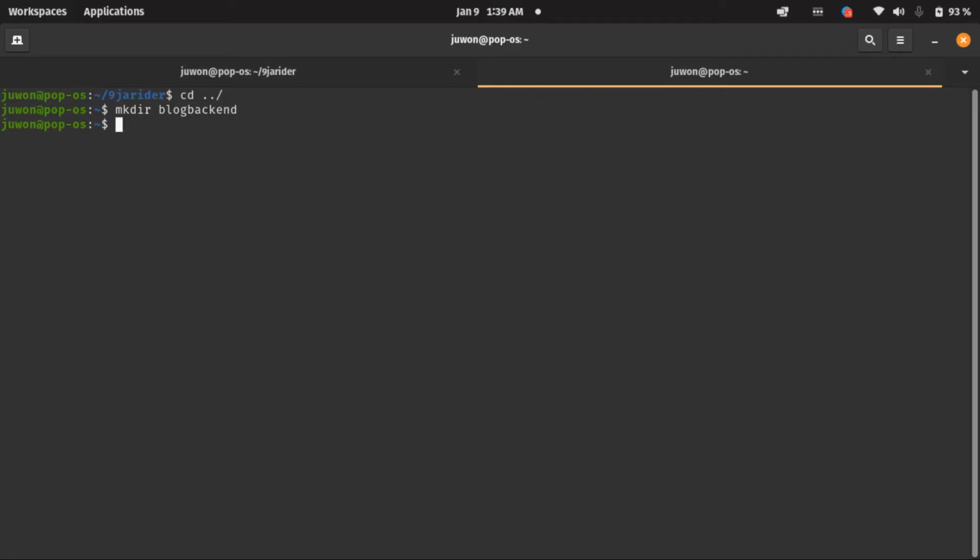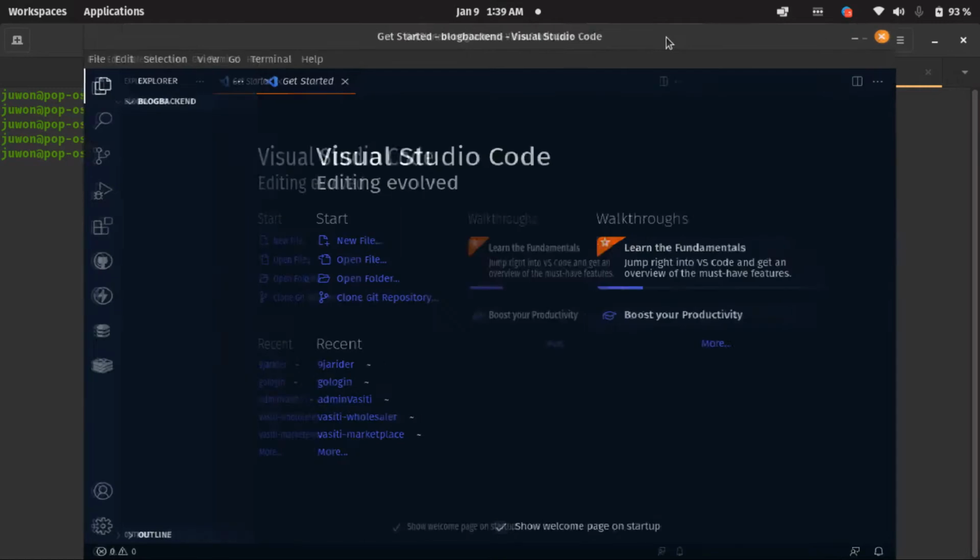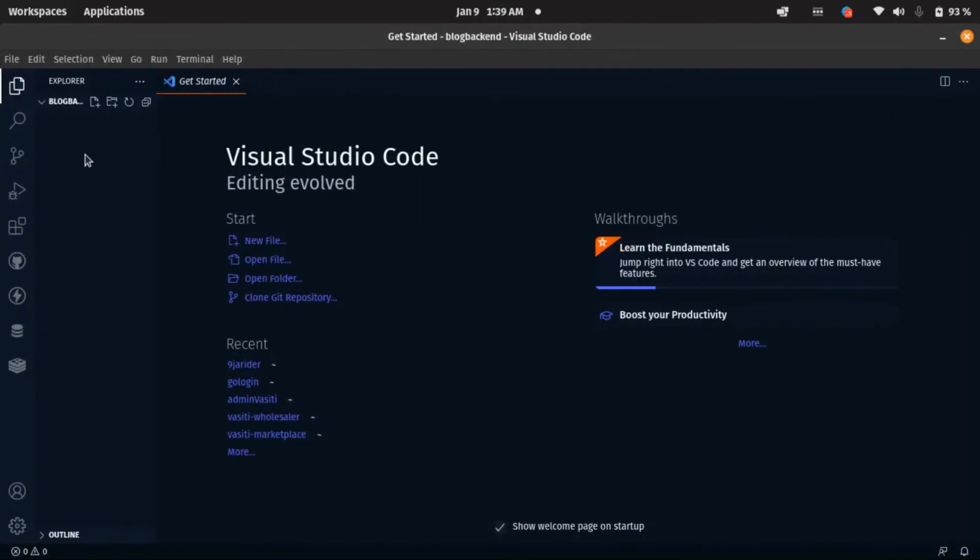So now we have to go inside that folder that we just created, blog backend. All right, so we are already inside that folder. What's the next thing? I'm going to be using VS Code as my text editor. You can use any text editor you prefer, but I prefer VS Code. So now let's open this folder inside our VS Code. As you can see now, nothing is inside our folder here. It's as blank and empty as anything.